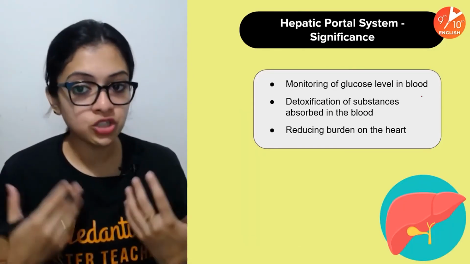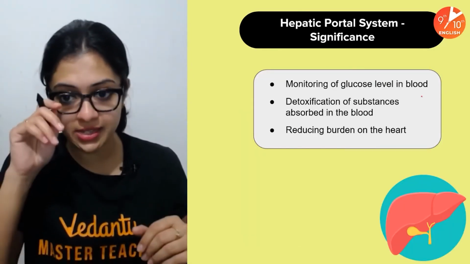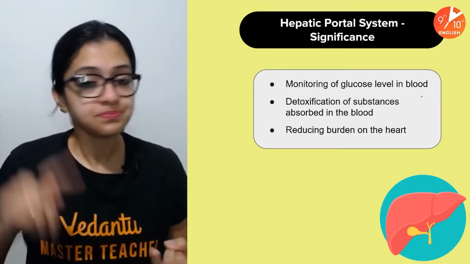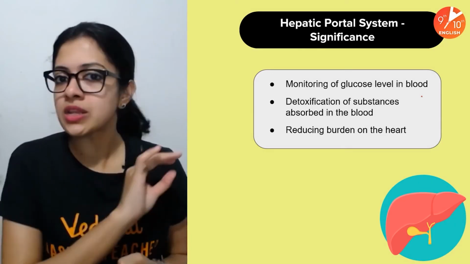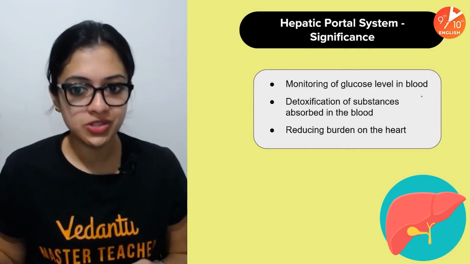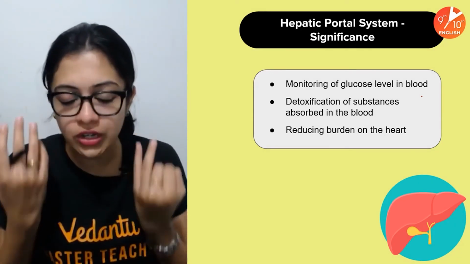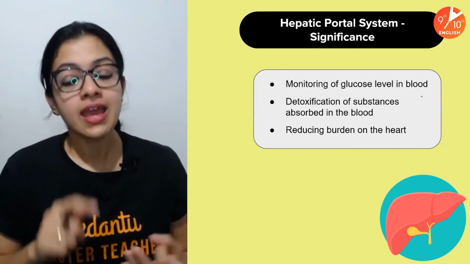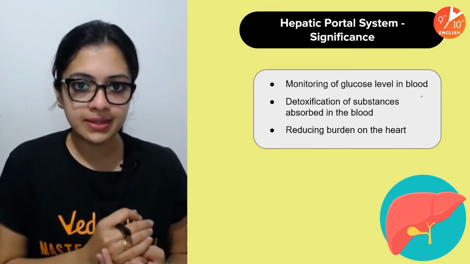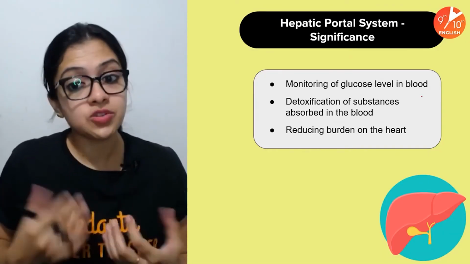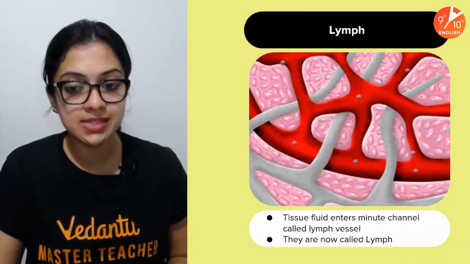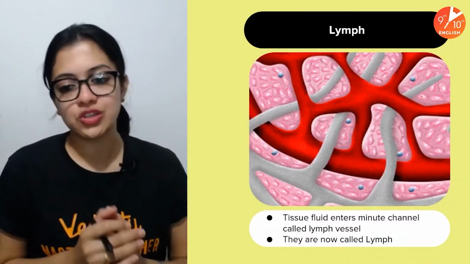But what are the major functions of it? What is the significance of it? It helps in monitoring glucose levels in your blood. Very important. Secondly, it helps in a lot of detoxification of substances absorbed in the blood, because the liver is there to help out in that. And thirdly, when all this happens, it is reducing the burden on your heart. So obviously hepatic portal system is very, very useful to our body.